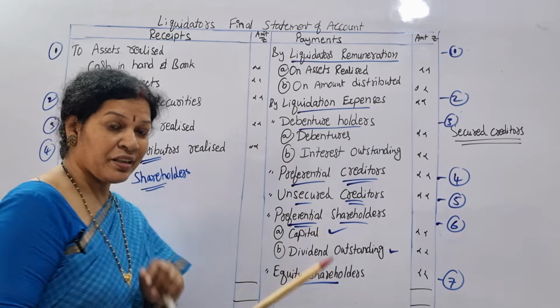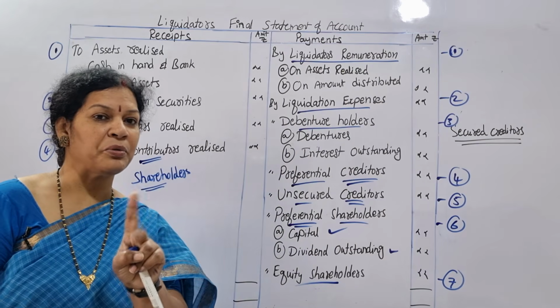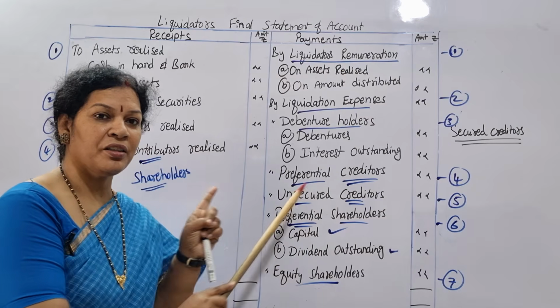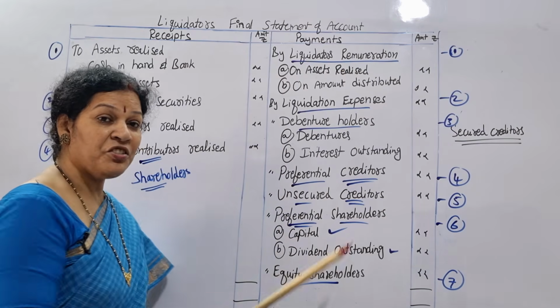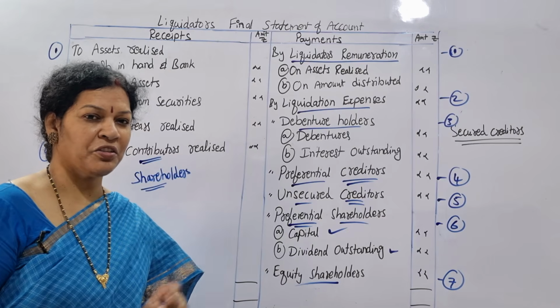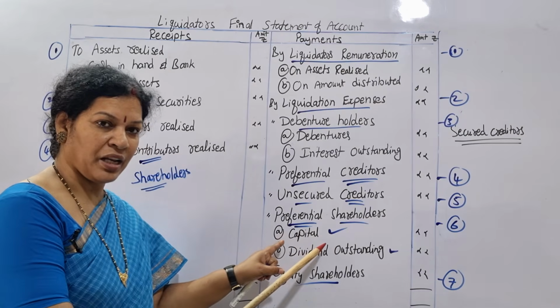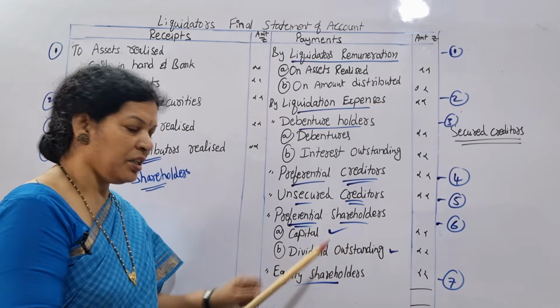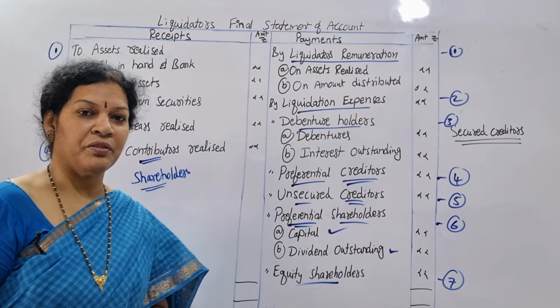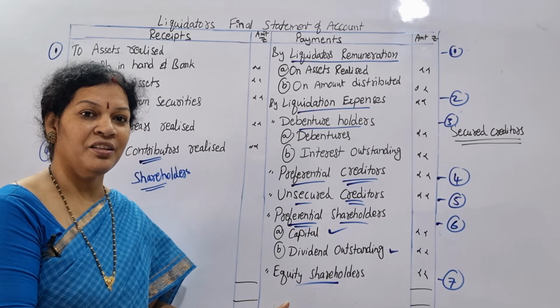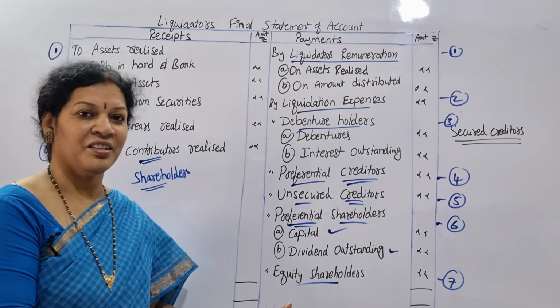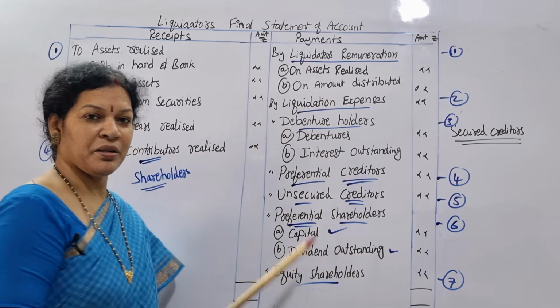Then after that creditors, of two types: preferential creditors first, then unsecured creditors. Then preferential shareholders, with their capital investment and also the outstanding dividend to be paid. After that, equity shareholders. This order you have to remember.